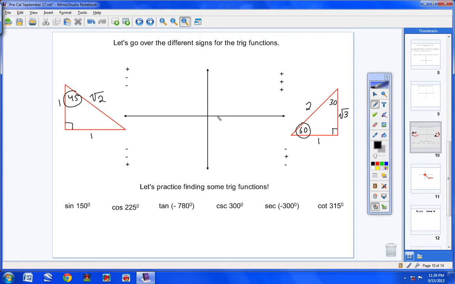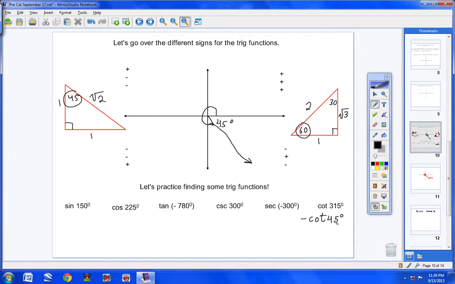Cosine of 315. Well, it's positive, so we'll go up and around 315. Let's stop. If I go 315 degrees, the only thing left here to give me 360 is 45 degrees. So the reference angle for 315 is 45. So instead of taking the cotangent of 315, I'm going to take the cotangent of 45. But hold it, let's check our sign. We're in the fourth quadrant. So sine, cosine, tangent, negative. And tangent and cotangent go together. So I know my answer is going to be negative. So negative cotangent of 45 degrees.